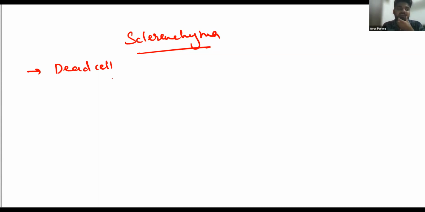For example, the hard covers of coconut, the husk of coconut, and the shell cover of walnut, akhrot, as we call it, are made up of sclerenchyma tissue. These are so tightly packed that they are impervious to water. Nothing can pass through it. So let's write something about it.